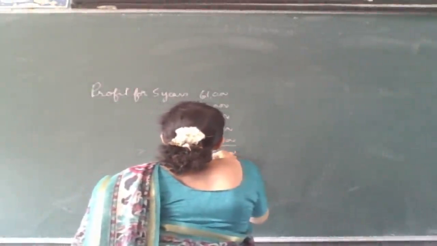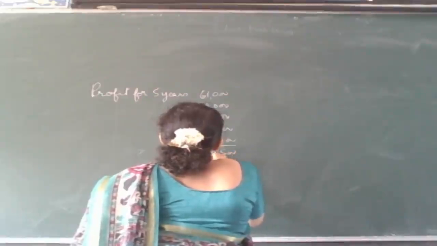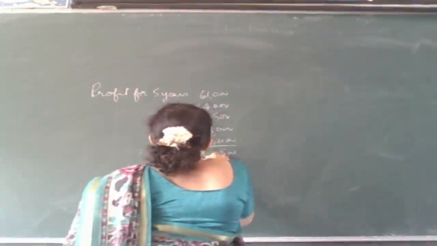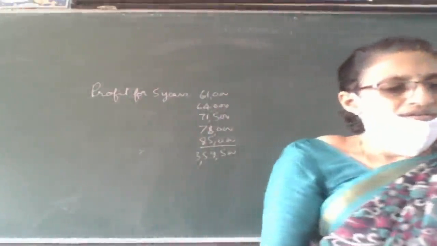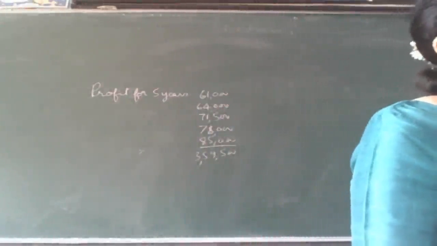So total 3,59,500 is the profits for 5 years.